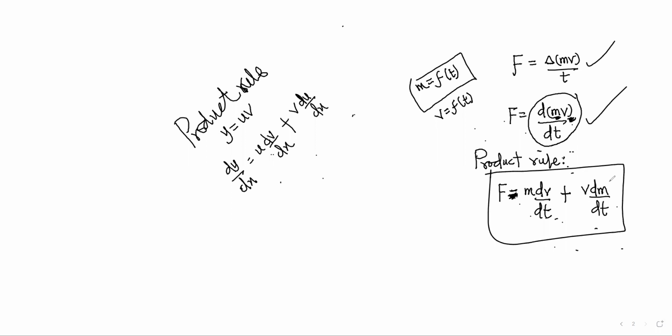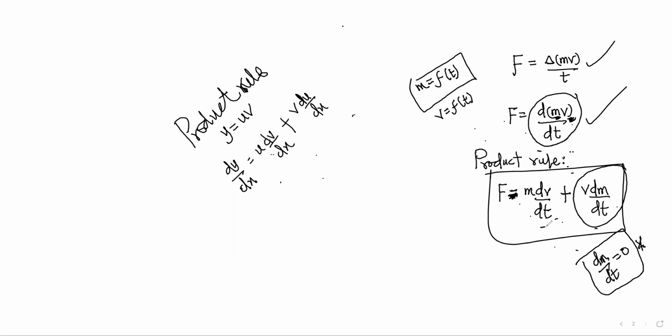In a case where dm/dt is 0, what does that mean? It means mass does not change with time. You have dm/dt as 0. That means the whole of this part will be 0.